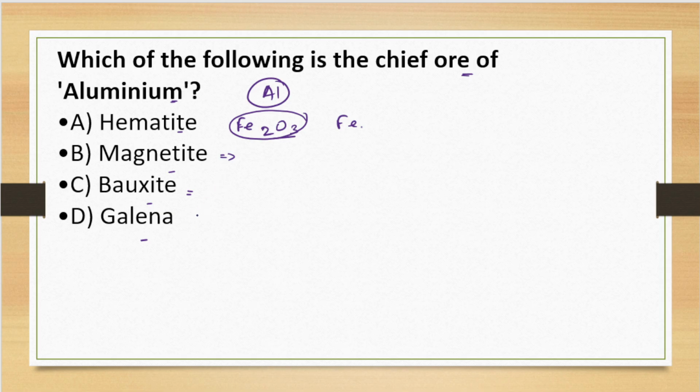Galena, we write PbS. Pb is lead. So galena is the primary source of lead.